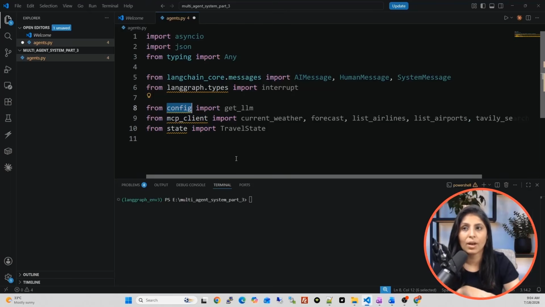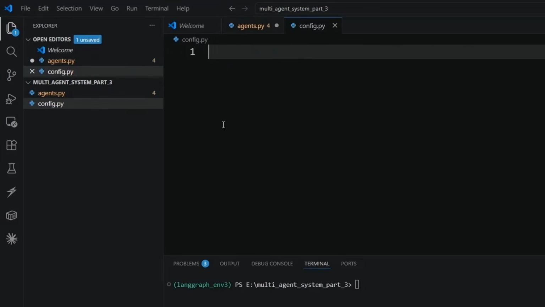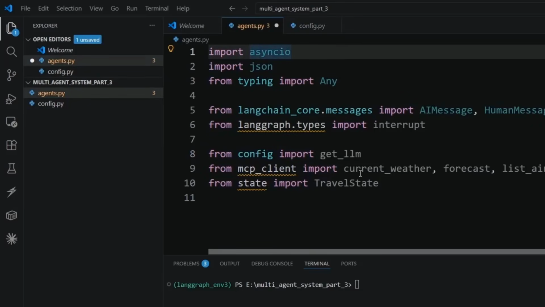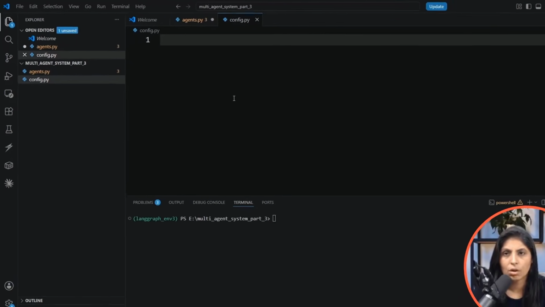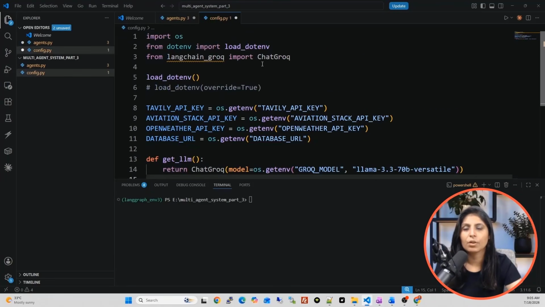So let's create this file. In the same folder, we will create this file. Click here and then name it and enter. Now we will write the code in config.py file first, and then we will go back to the agent.py and we will understand other things. So open config.py file. And this is what we need in config.py file.